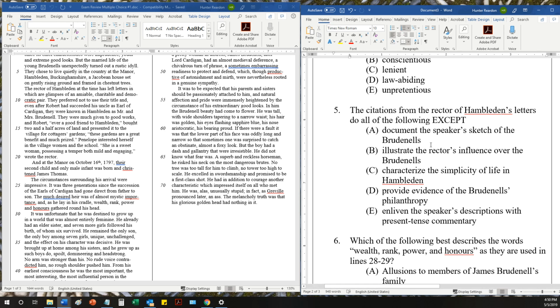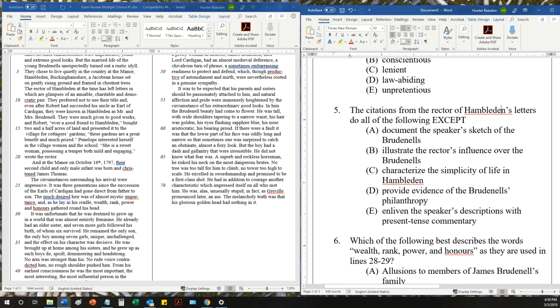All of these other things, right, documenting the speaker's sketch of the Brudenells, serving as evidence of what the speaker is saying, characterizing the simplicity of life in Hambledon. There are cottagers who have gardens, definitely. Provide evidence of the Brudenells' philanthropy. They bought 2.5 acres of land, which is not a small amount. That would have been probably several British pounds sterling.